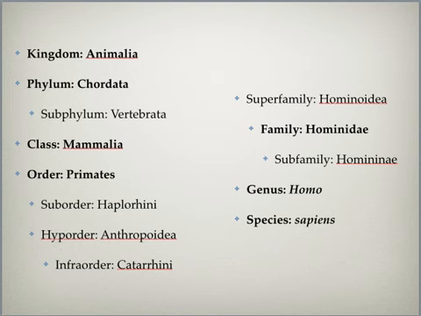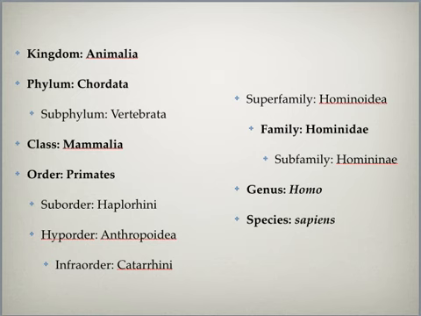So we fall in the subphylum Vertebrata, the class Mammalia, the order of primates, the suborder of haplorhines, the hyperorder of Anthropoidea, the infraorder of Catarrhines, superfamily of Hominoidea, family of Hominidae, subfamily of Homininae, and finally genus Homo and species sapiens. Now, out of all these, come test time, I'm going to hold you responsible for only the ones that you see in bold.